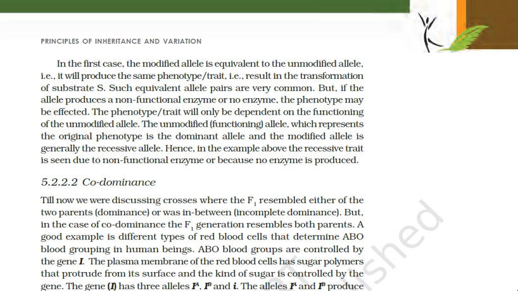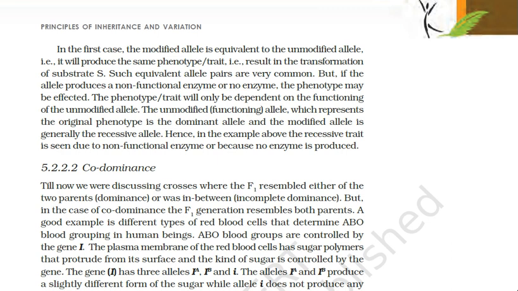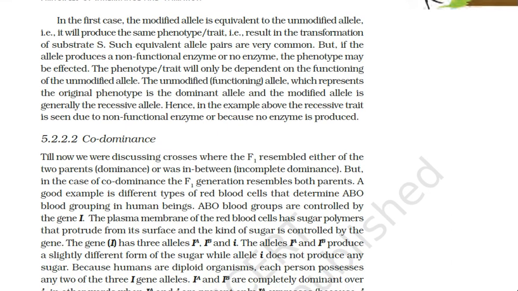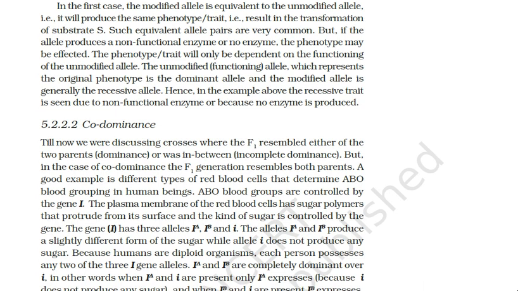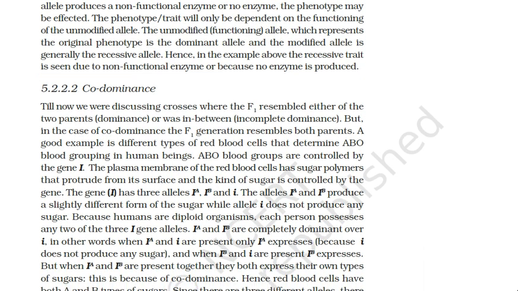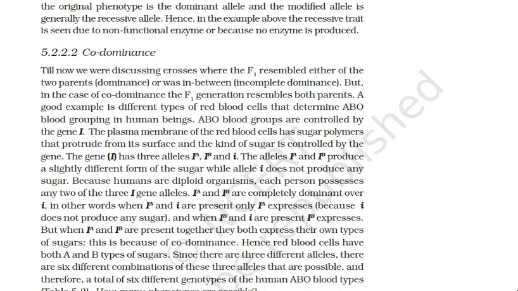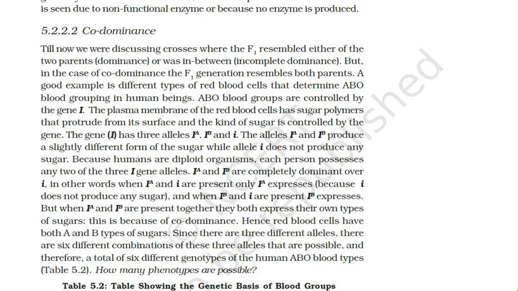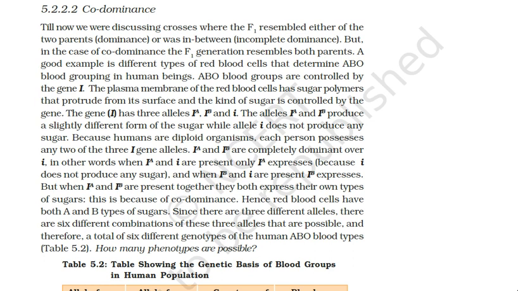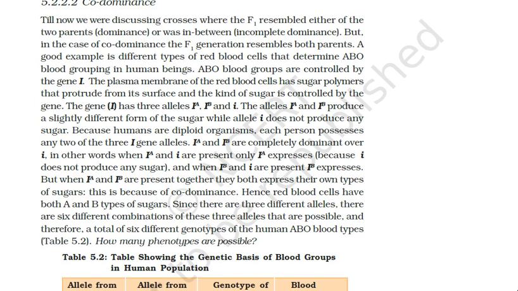Now in the example above I told you the phenotypic expression was controlled by a pair of alleles only. Often there are three or more alleles responsible for a single characteristic, and these are known as multiple alleles. All these alleles occupy the same specific locus on the chromosomes. In a diploid cell, only two alleles can be present at a time on the homologous chromosomes. In human beings, the ABO blood group system is a very good example of multiple alleles.